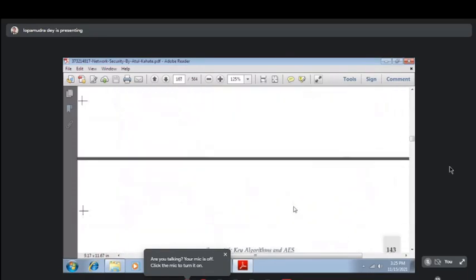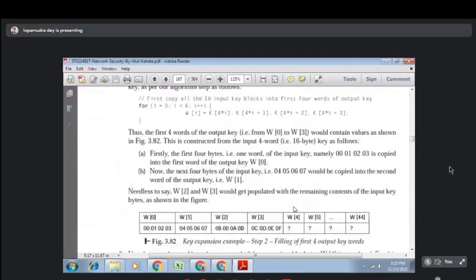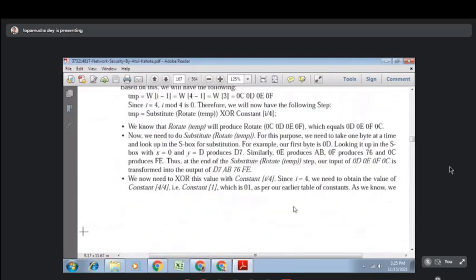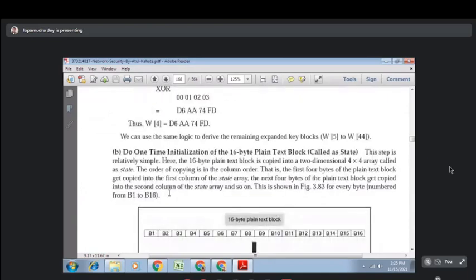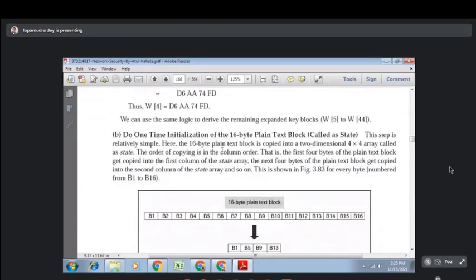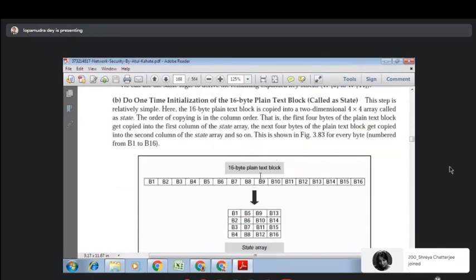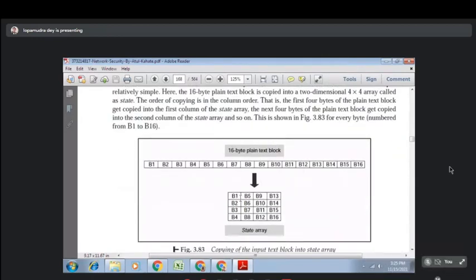Okay, so I'll be discussing this with the help of a diagram. Next, we will take a 16 byte plain text. So this is the first step, that is how you can generate the key. I will discuss the key again. So the plain text you have, whatever it is, you have to arrange it in matrix format. How will you arrange the matrix?